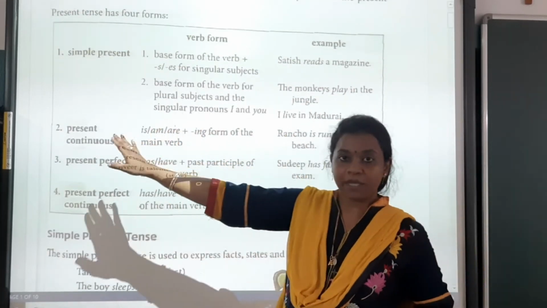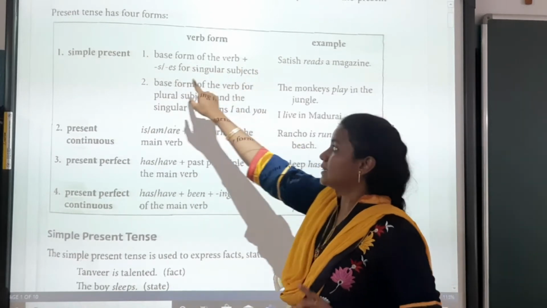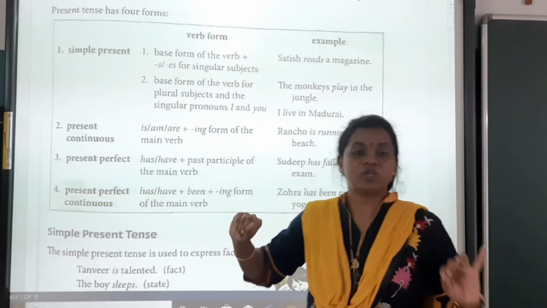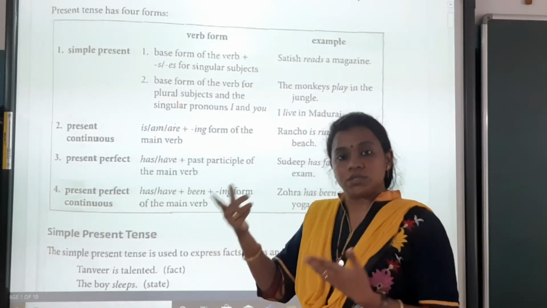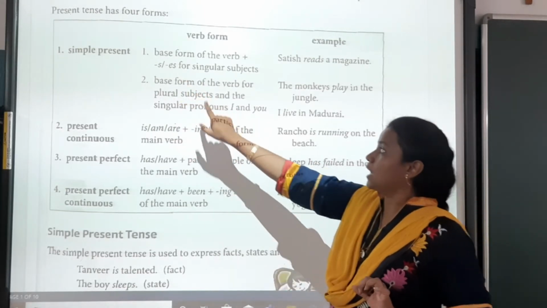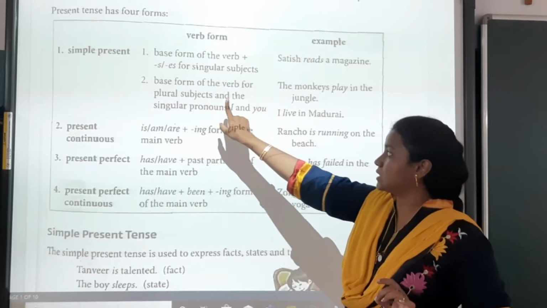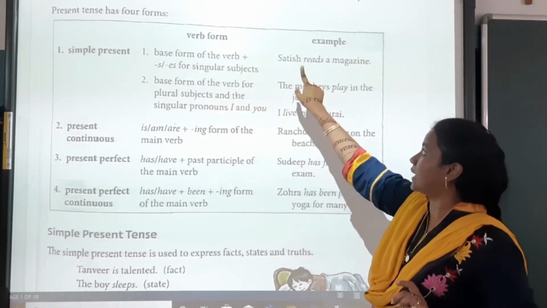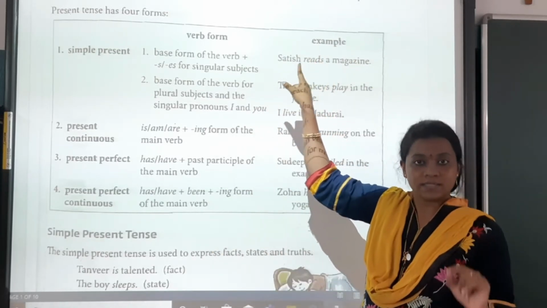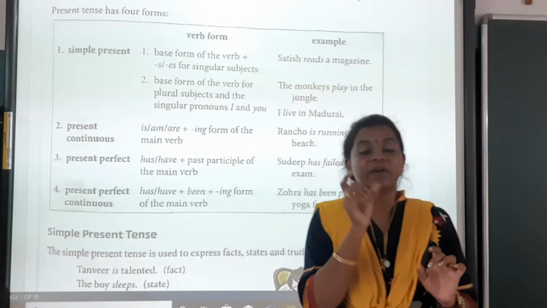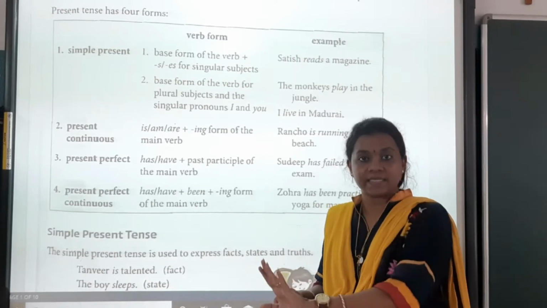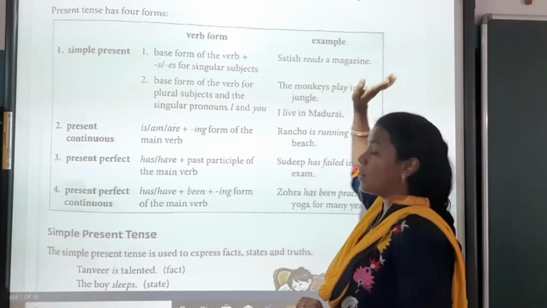Okay. So simple present में क्या है? Base form of the verb, that is plus s or es for the singular subject. अगर कोई singular subject है जैसे grow, तो grows. For that we are telling this s and es will be added. Like base form of the verb for the plural subjects and the singular pronoun I. Read, like Satish reads a magazine. Satish becomes our subject. Read is the base form of the verb. So हमने वहाँ पे क्या लगाया? S. So that comes reads a magazine.